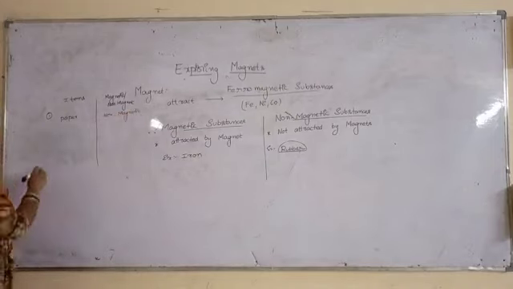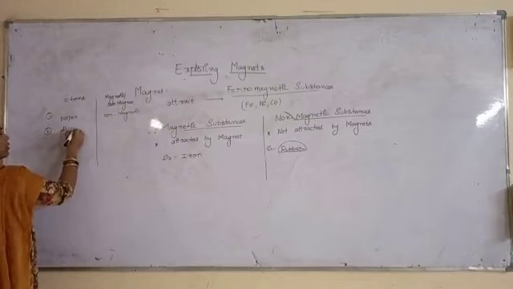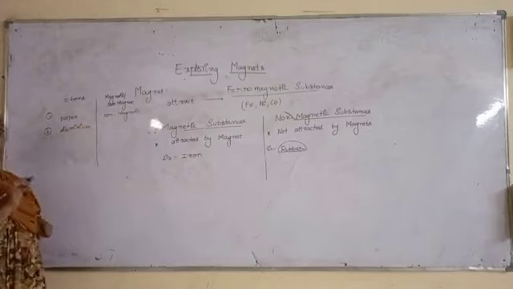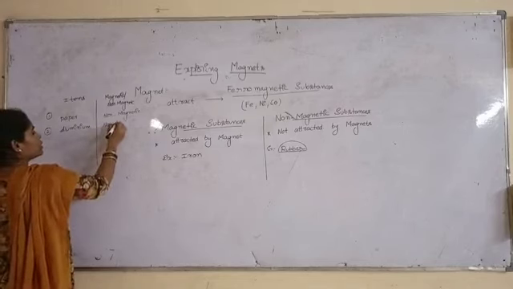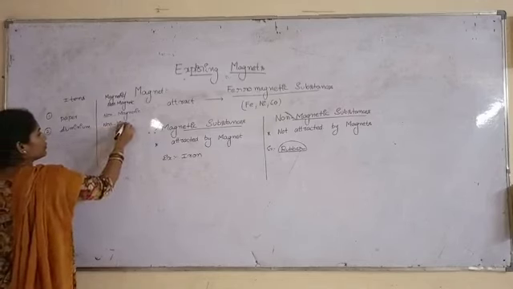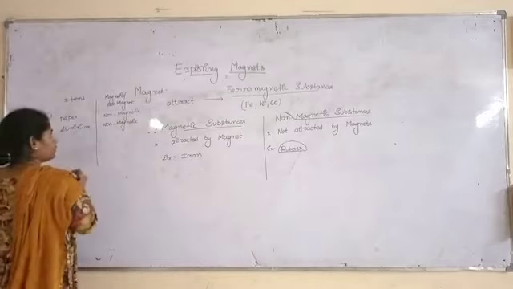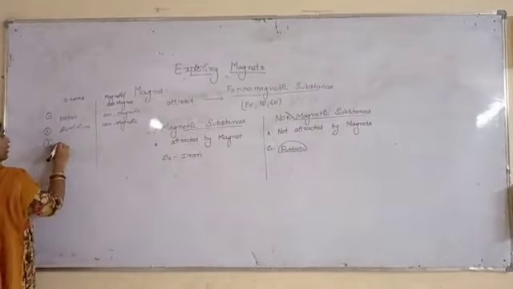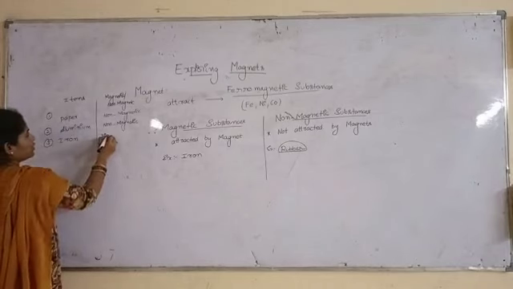Next, aluminium. Will it be attracted by a magnet? No, aluminium will not be attracted by a magnet. So it is also a non-magnetic substance. Iron? Yes, iron is attracted by a magnet. That's why it is a magnetic substance.